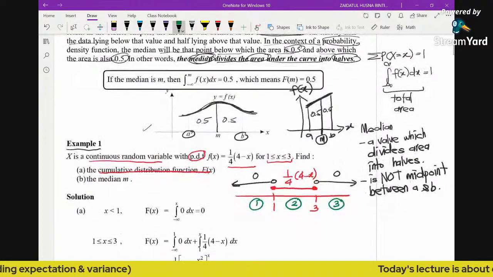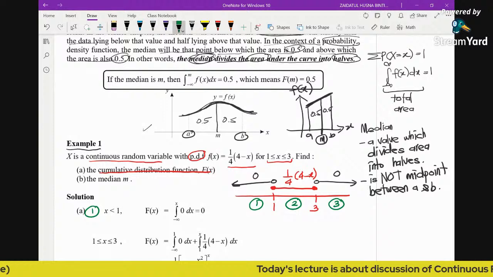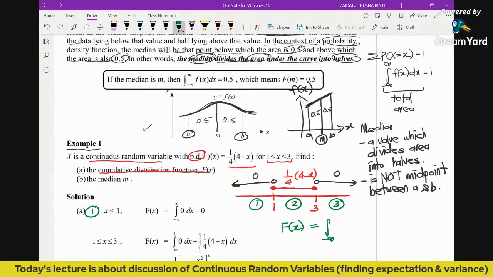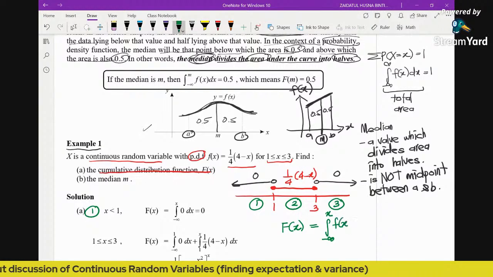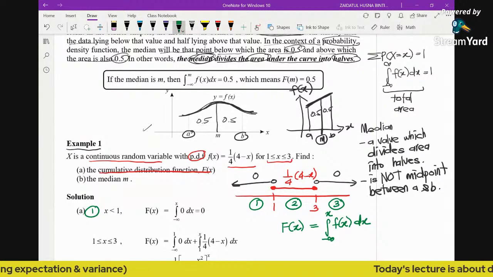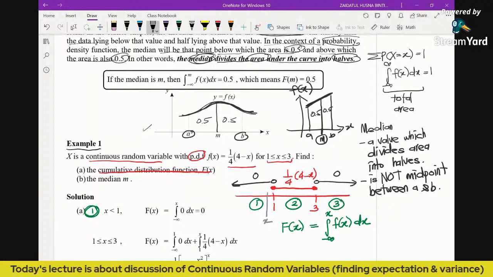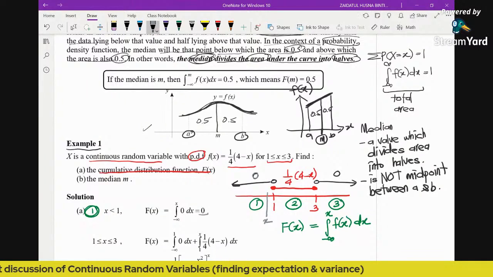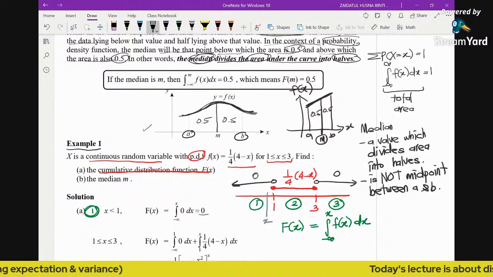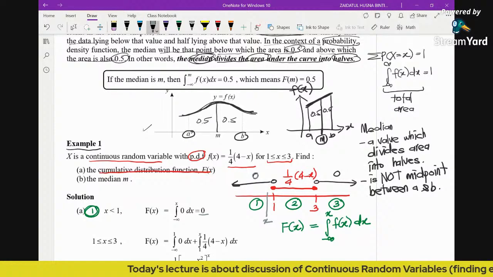Now you can see here for the first region where x is less than 1. Again, the concept of CDF: this is the general formula. It's negative infinity until x, and you integrate the PDF. So in the first region, we put the x in the first region, and we integrate the respective function defined. You can see that the value is 0. This makes sense, because the cumulative distribution function will always begin with 0 and it will always end with 1.